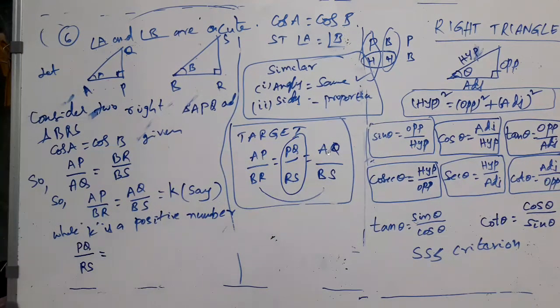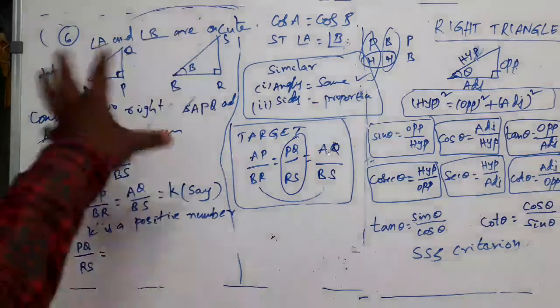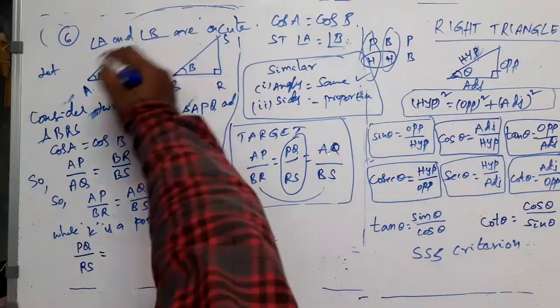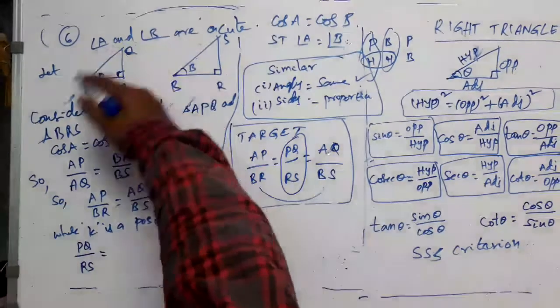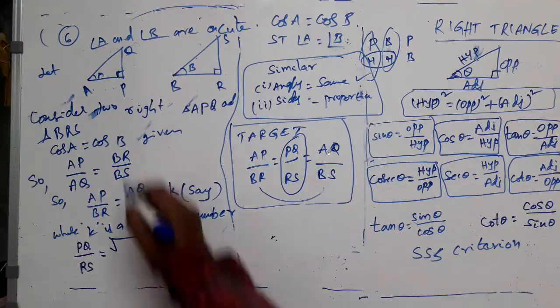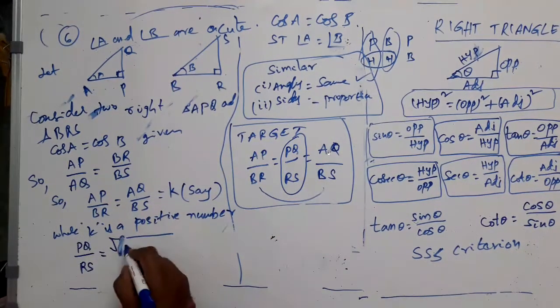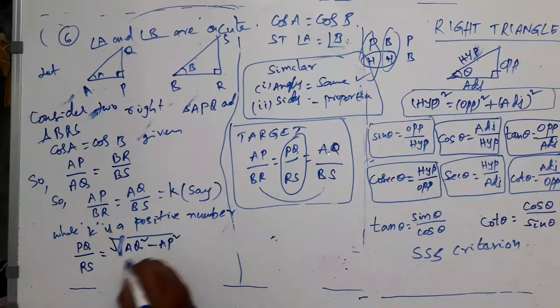Let us involve the remaining sides also from the two triangles. What is PQ? PQ is a side of this right angle triangle. Using Pythagoras theorem, can I involve the other two sides also? Yes. PQ can be written as square root of hypotenuse square minus side square, that is AQ square minus AP square, right? Divided by the denominator RS.